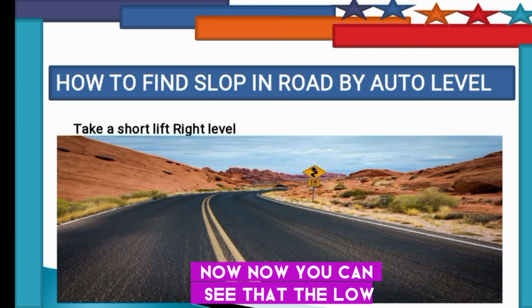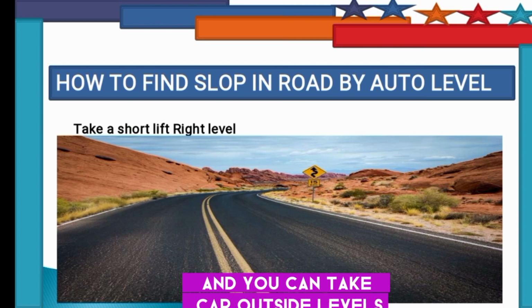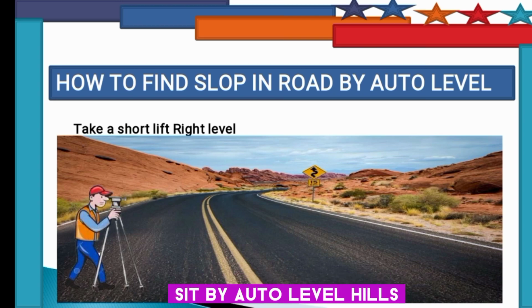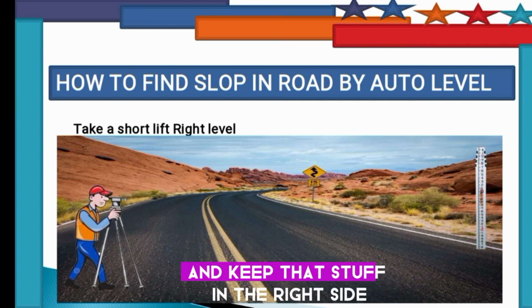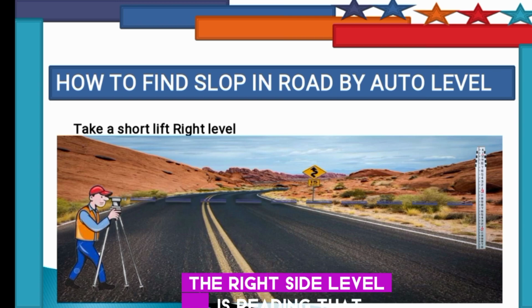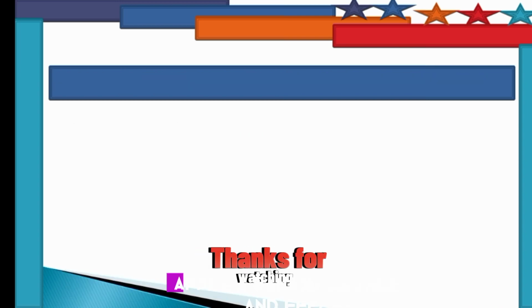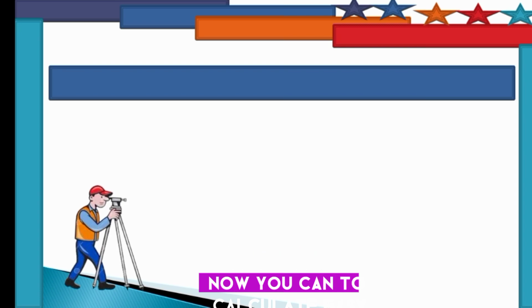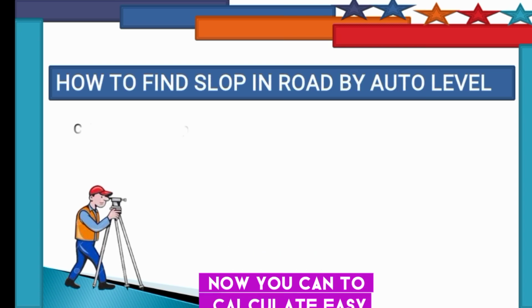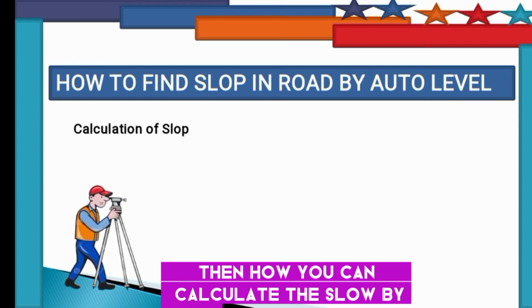Now you can take the right side level. Set up the auto level here, keep the staff on the right side of the road and take a shot. The right side reading is 1.251 meters.